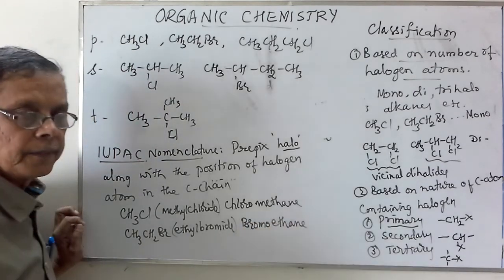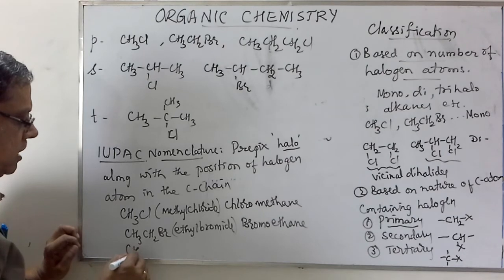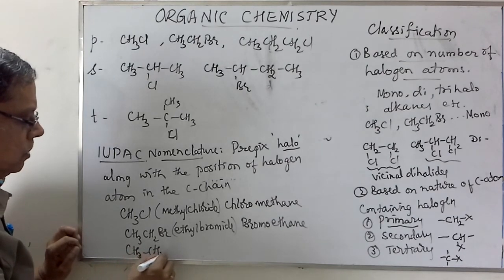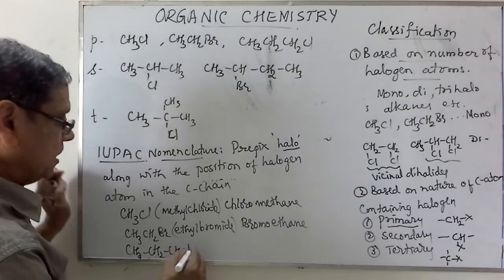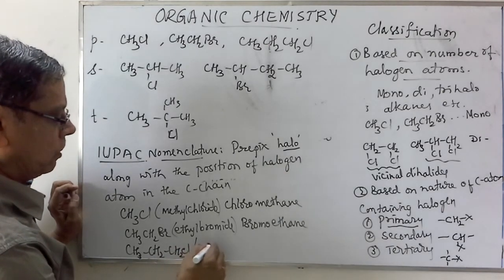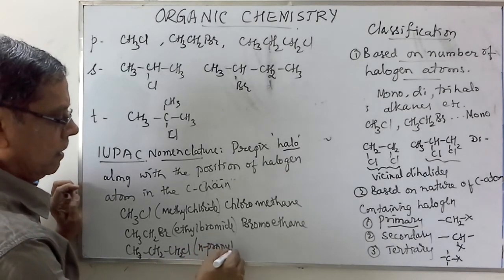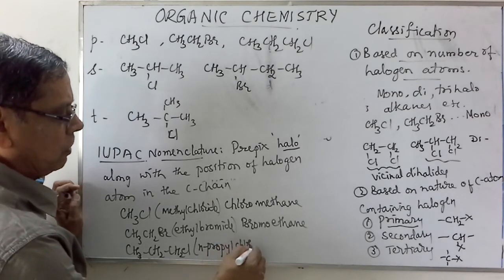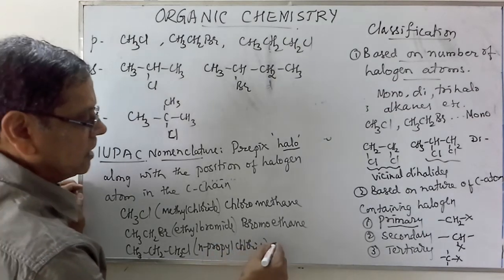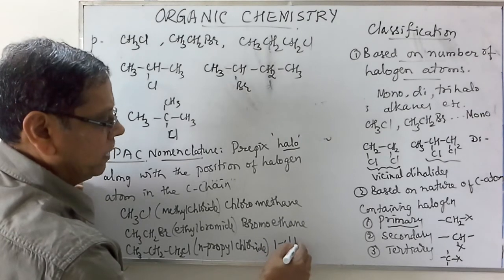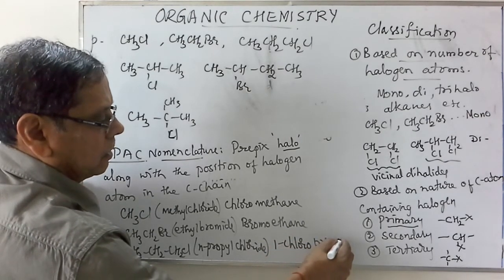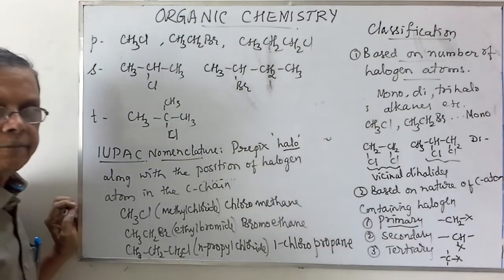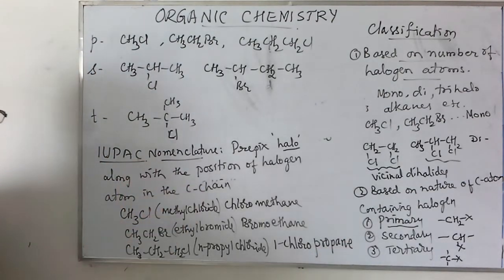Similarly, you consider CH3, CH2, CH2Cl. This is commonly named as n-propyl chloride. This is called 1-chloropropane. We shall consider some more examples.